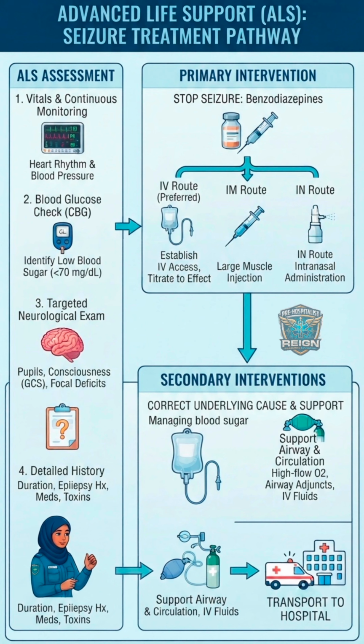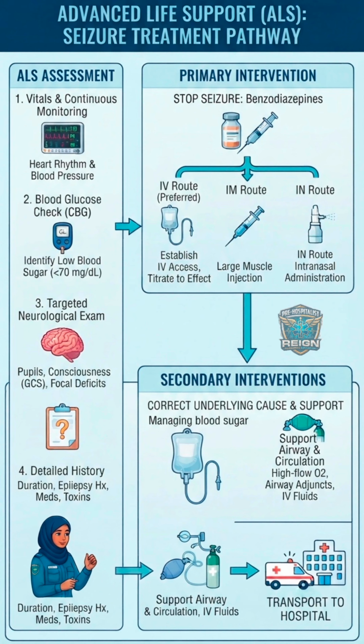Vitals and monitoring. Beyond basic oxygen checks, ALS providers hook the patient up to a cardiac monitor to watch their heart rhythm, since severe stress or certain toxins can mess with the heart, and check continuous blood pressure. Check blood glucose, CBG, or BGL. Low blood sugar is a major trigger for seizures. Paramedics test blood sugar immediately because fixing low blood sugar can stop a seizure instantly.